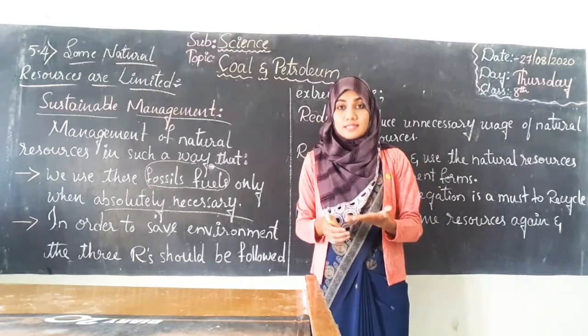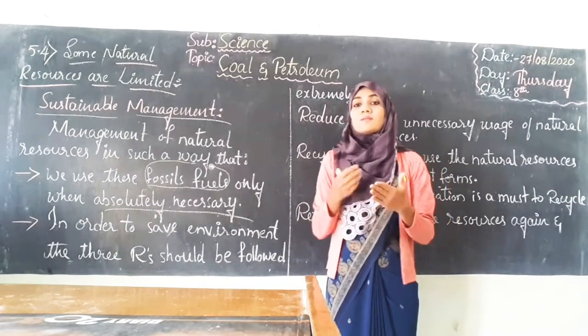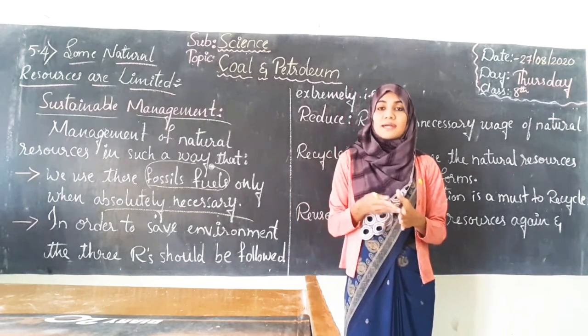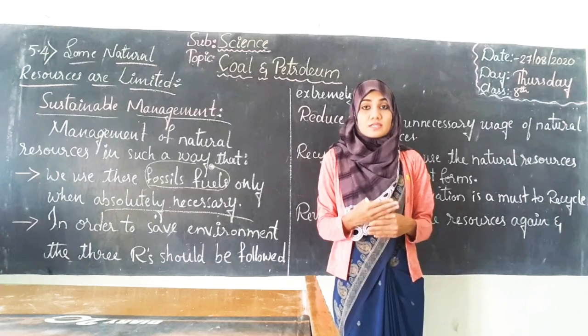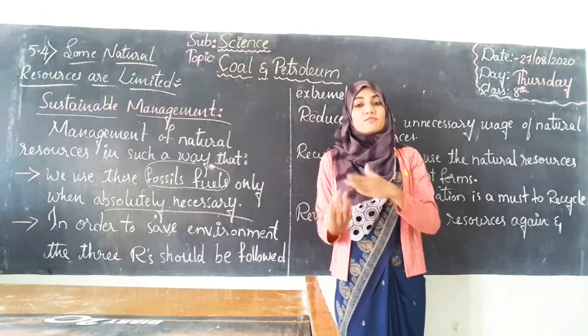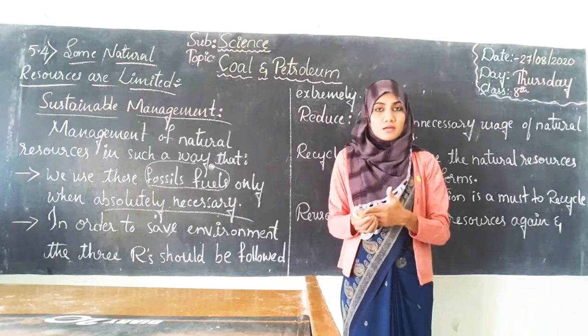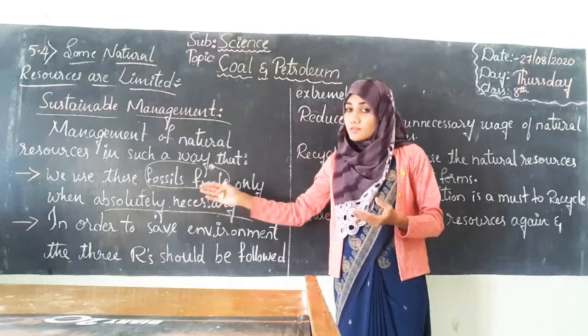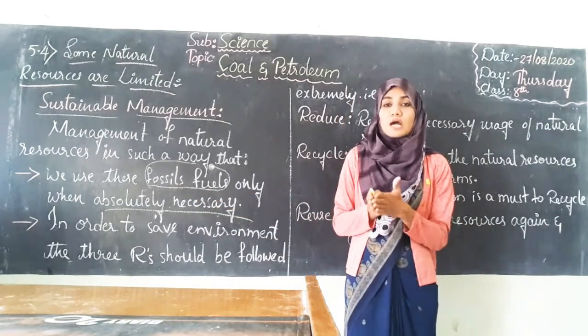You might have observed that many people use a bike or car even if the distance is walkable, or they could use a bicycle, but people prefer a bike or a car. Hence they are wasting petrol and diesel, which are exhaustible natural resources. So we have to avoid this.